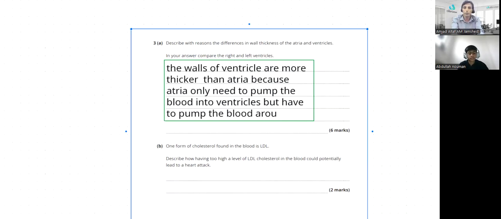And you can also compare the left ventricle with the right ventricle. They both have a difference in thickness as well, because the right ventricle is not responsible for pumping blood around the body. That's the responsibility of the left ventricle. So there must be a difference in their wall thickness as well.